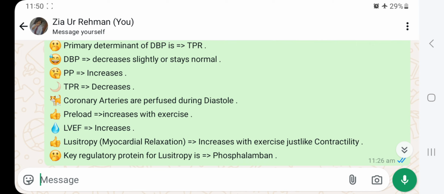Preload increases with exercise. Left ventricular ejection fraction increases. Lusitropy, myocardial relaxation, also increases with exercise, just like contractility. Key regulatory protein for lusitropy is phospholamban.